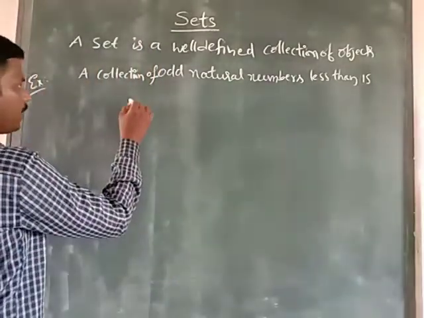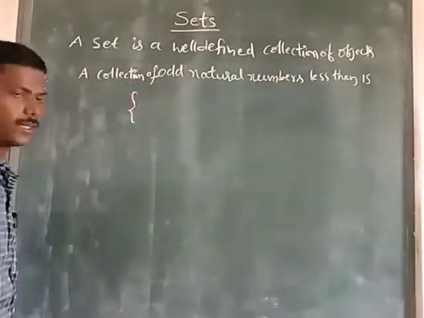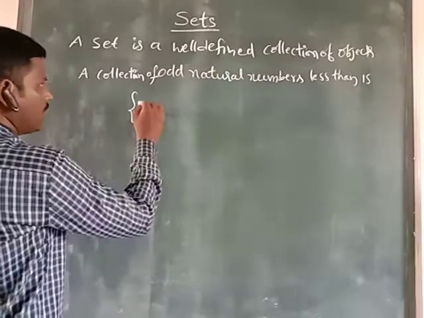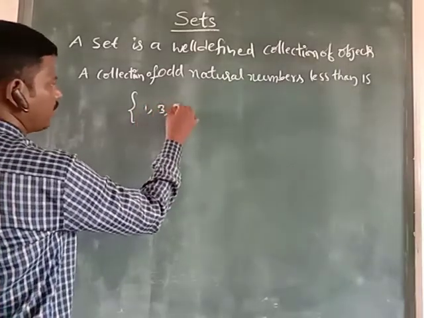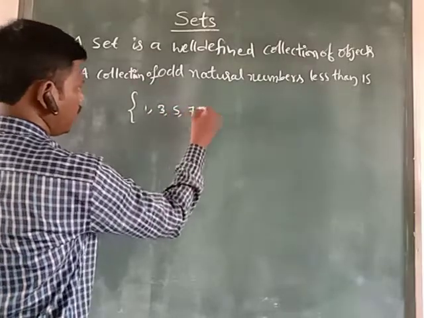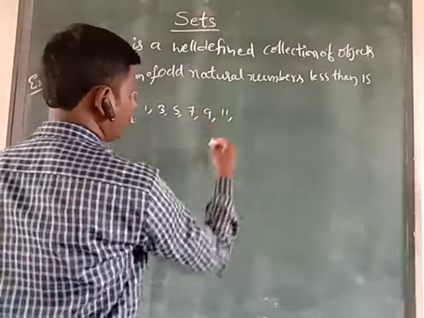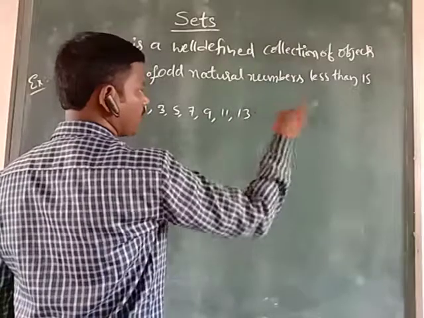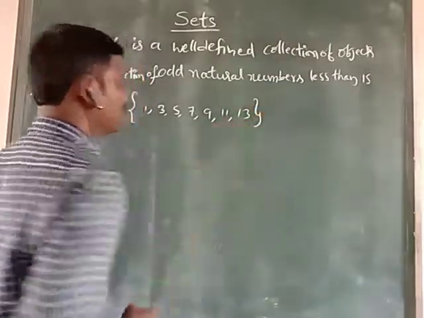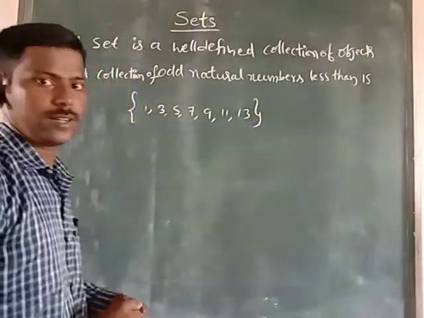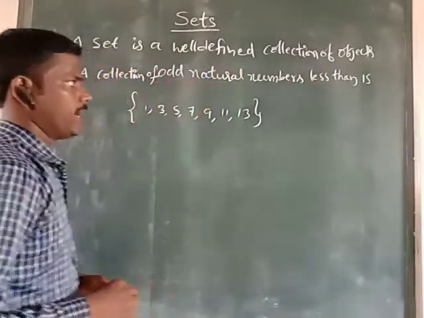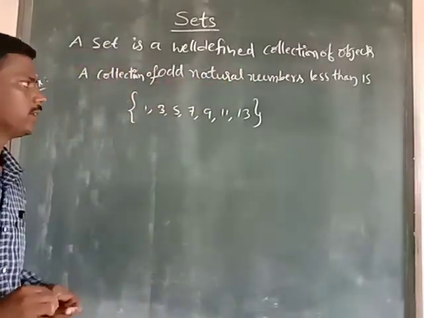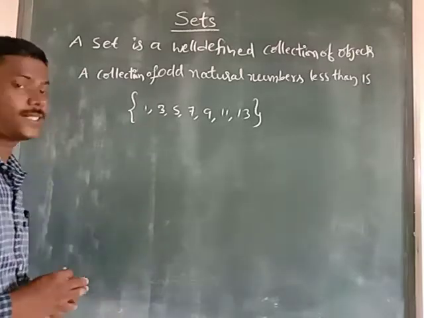What will come here? Take it in curly braces: odd natural numbers less than 15, that is 1, 3, 5, 7, 9, 11, 13. Less than 15, you can close. So this is called a set. Understanding? A collection of odd natural numbers less than 15 is called a set.